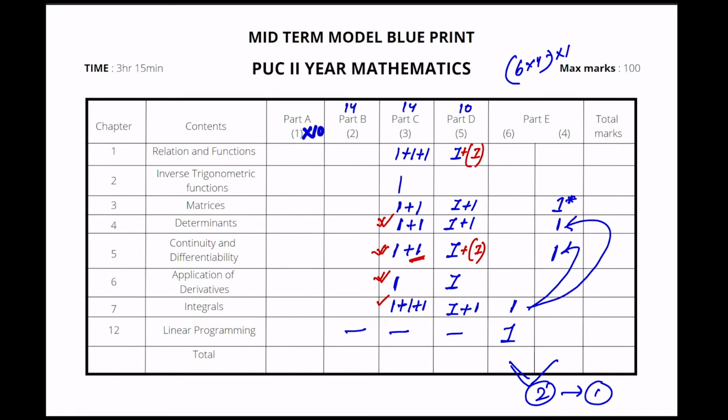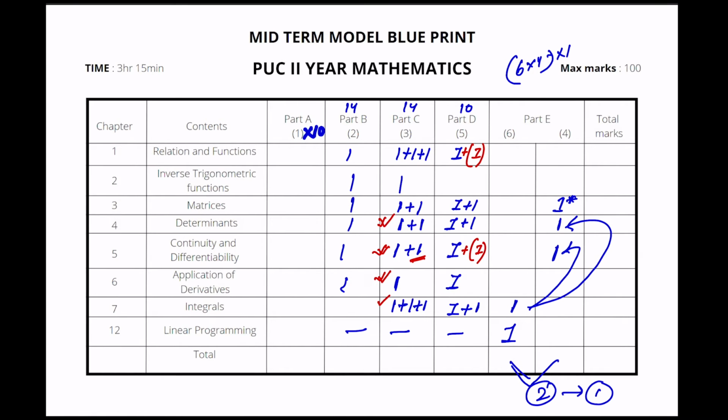Now coming to the next part, the 2 markers. Again 14 questions are there. You will have a choice. Total 150 marks will be there. So in these 14 questions, they'll give minimum one from relation function, one from ITF, minimum one from MAT, DET, continuity and differentiability, AOD, and integrals.